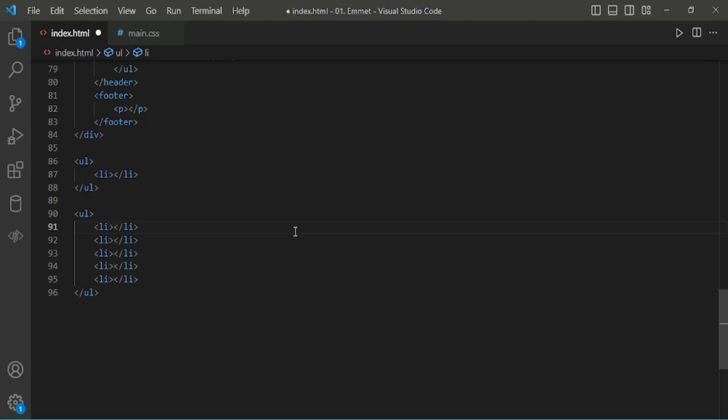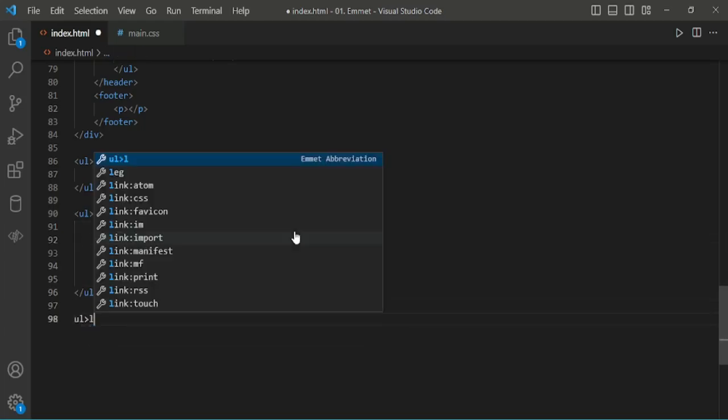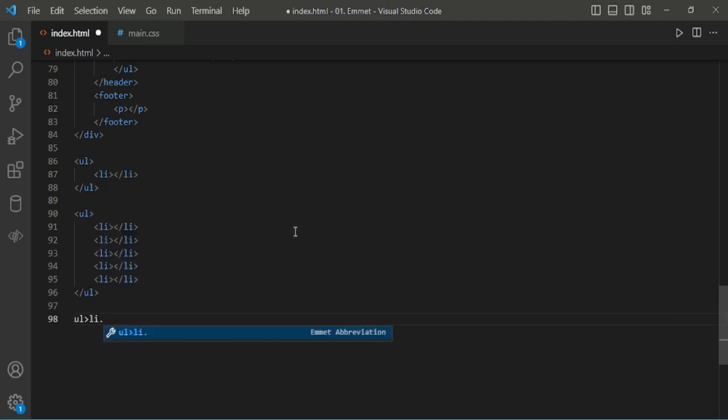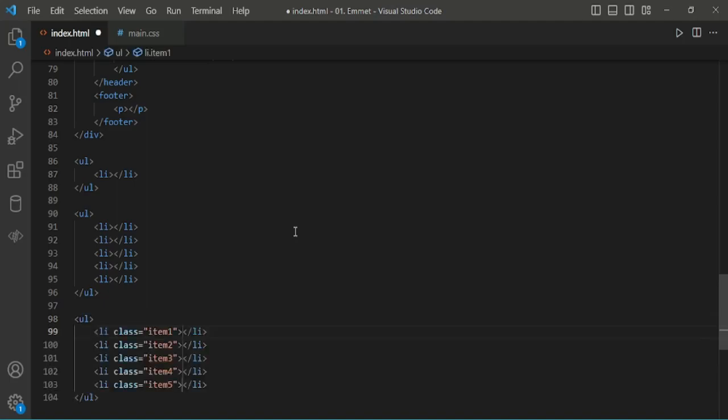Then, if we want to number the li items, we have to use ul li dot item. For the class, we have to use the dollar symbol times 5. Here we got the li with class names item1, 2, 3, 4, 5.